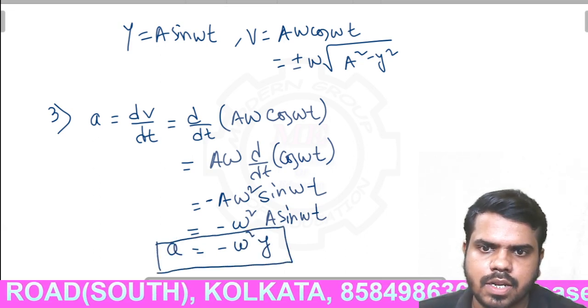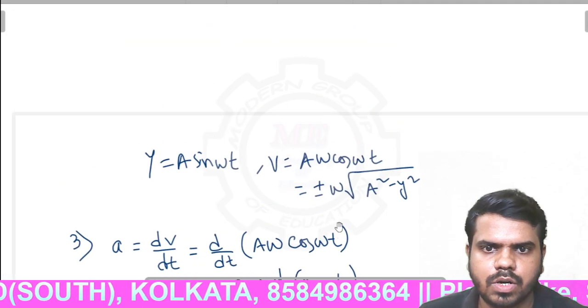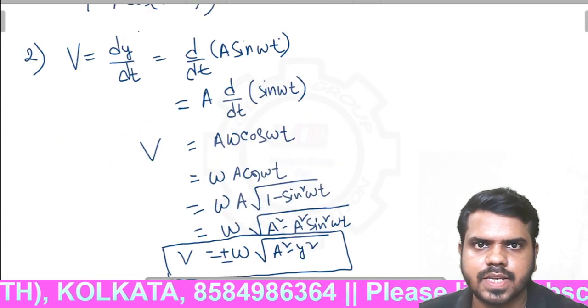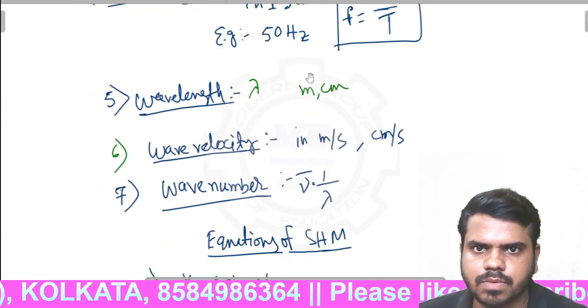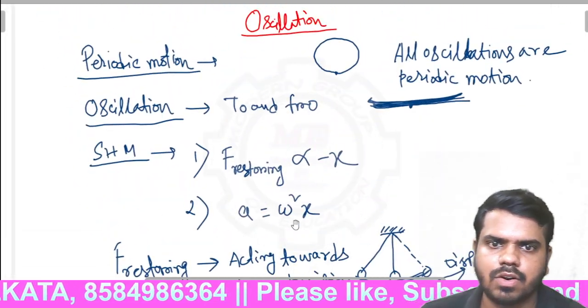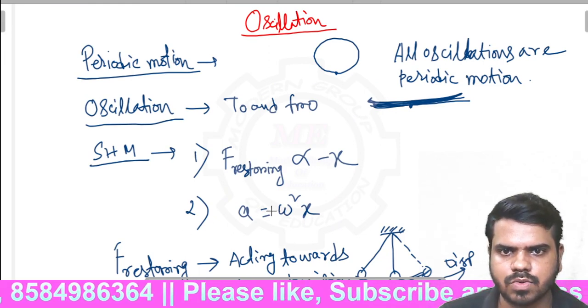That's why in the first session of this chapter, I have already told you that the condition of SHM is a equal to omega square x. Actually it will be a equal to minus omega square x. Clear?